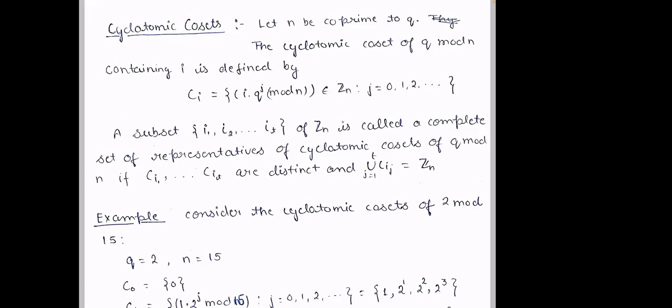Now what are the cyclotomic cosets? So what is Zn now? N equal to 5, so Zn contains 0, 1, 2, 3, 4. Okay. So now you take, what is C1? Can somebody look into that?